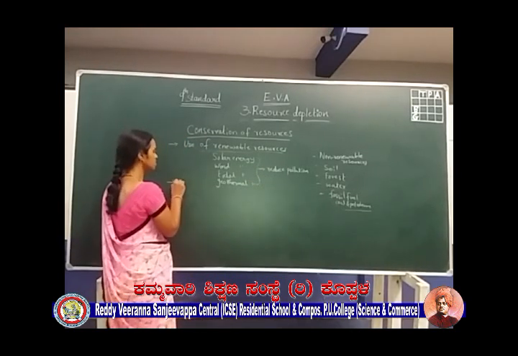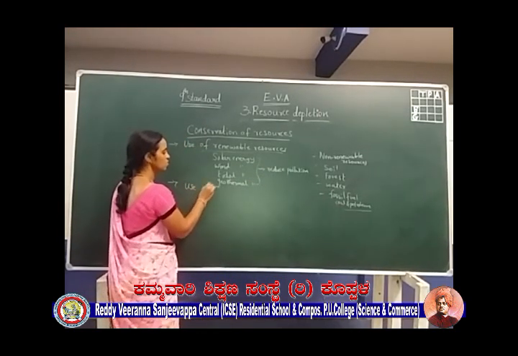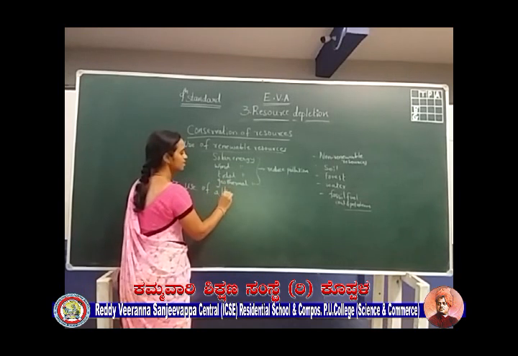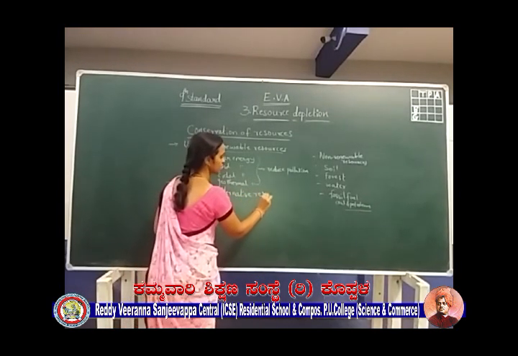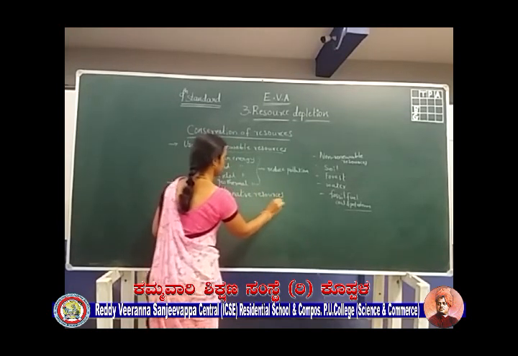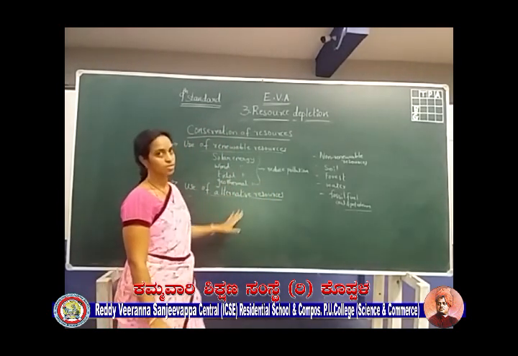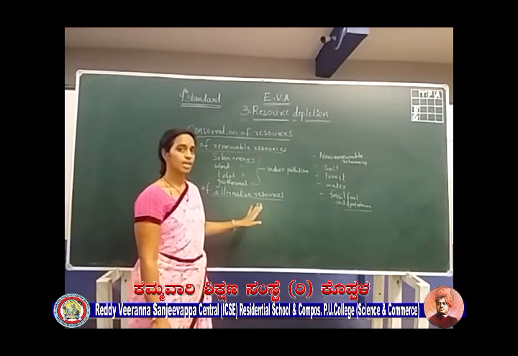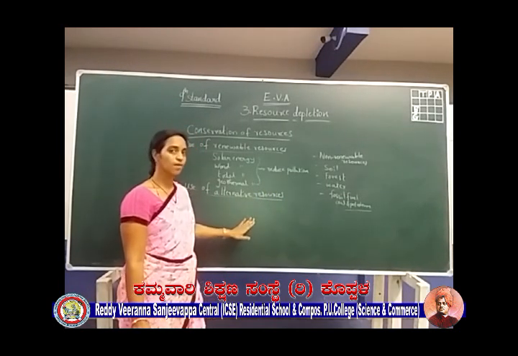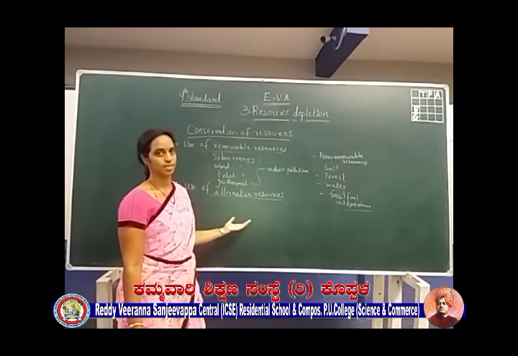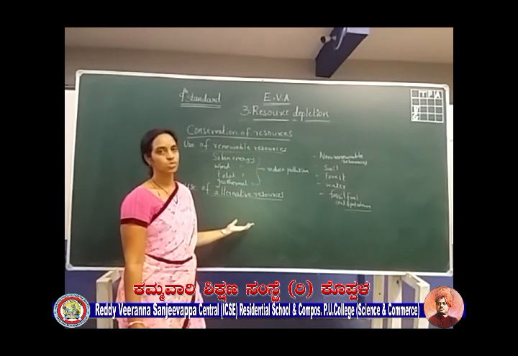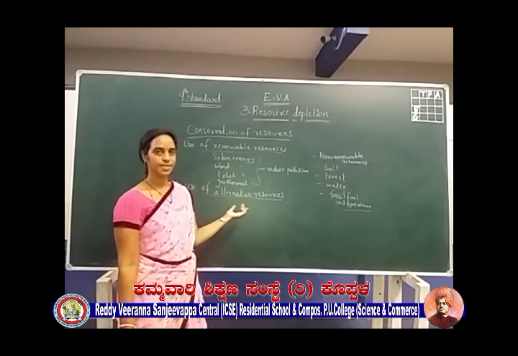Okay. One more is use of alternative resources. Certain resources are non-renewable and are in a small quantity. To conserve those resources, we have to use an alternative method. We have to search for an alternative source. What is that alternative source?